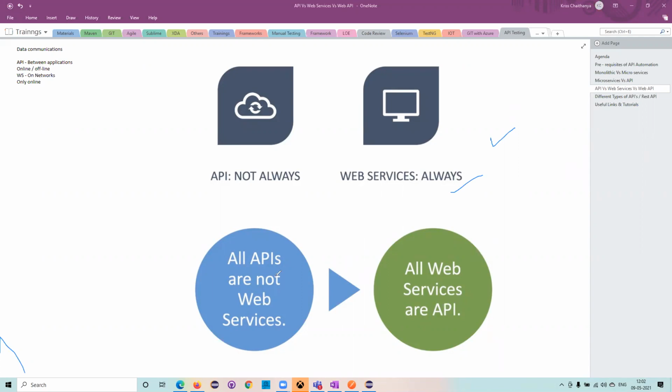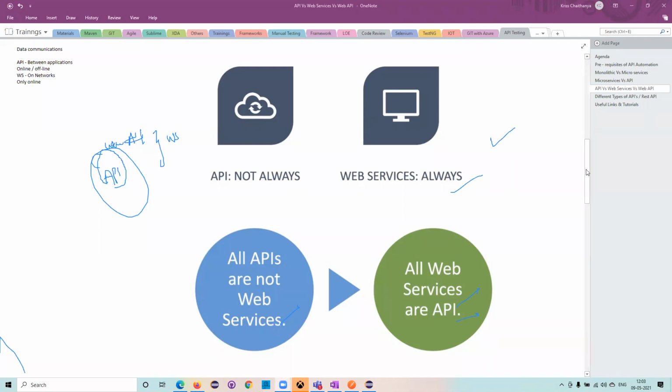Next, all the APIs are not web services, but all the web services are APIs. I drew the picture, right? Around the APIs, we have the wrapper. That is the HTTP wrapper. Then that is called a web service. So all the web services are APIs, but not all the APIs are web services. It's vice versa. Okay, so you need to remember this one. This particular pointer is very important in understanding this, which makes a web service. Okay, so this is the second pointer which we have discussed.